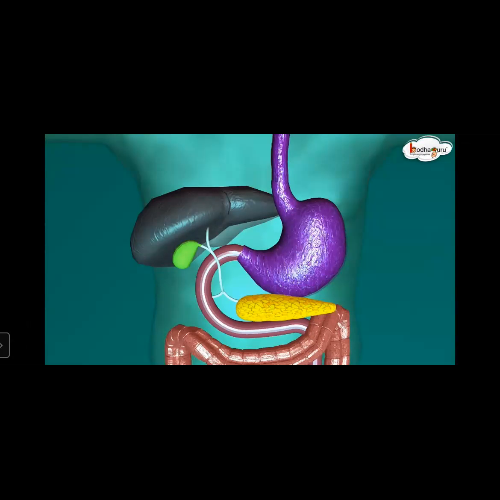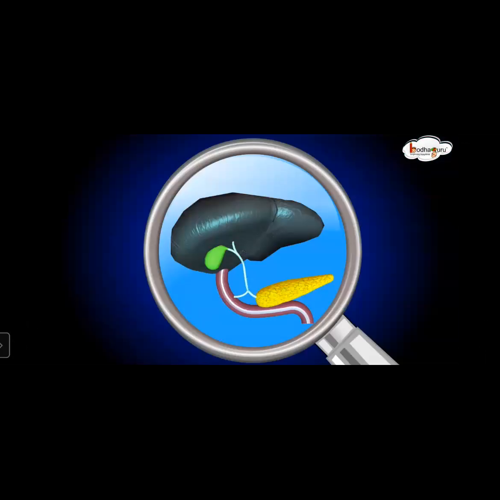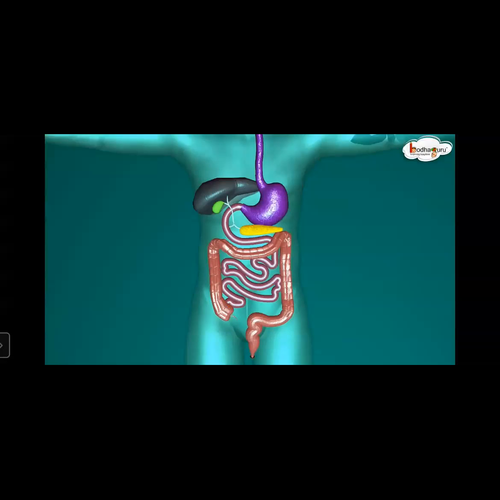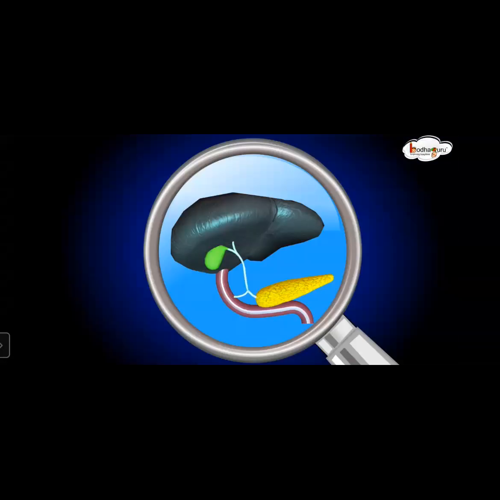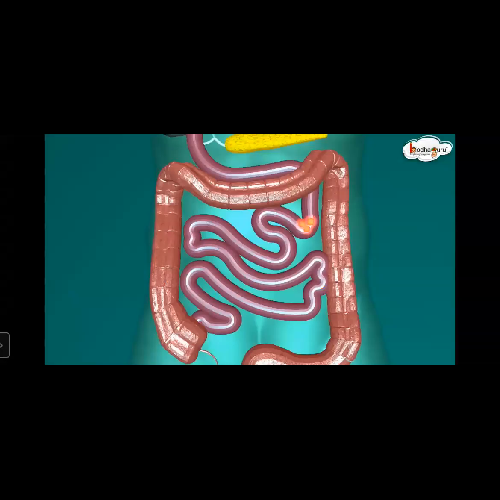As we know, the food goes into the stomach, then it goes into the small intestine. Digestive juices are stored in the gallbladder, and then they enter into the small intestine. In the small intestine, digestive juices are present, and digestive juices are also created by the pancreas, and then they mix with the food.